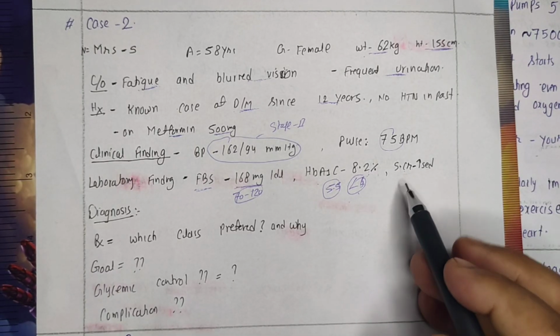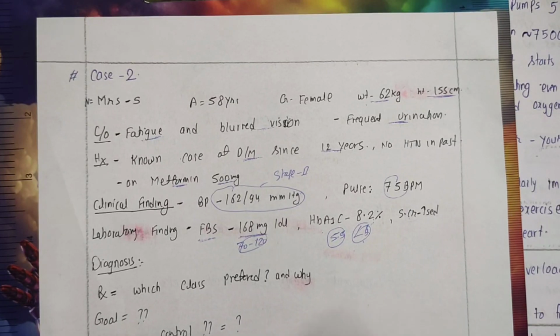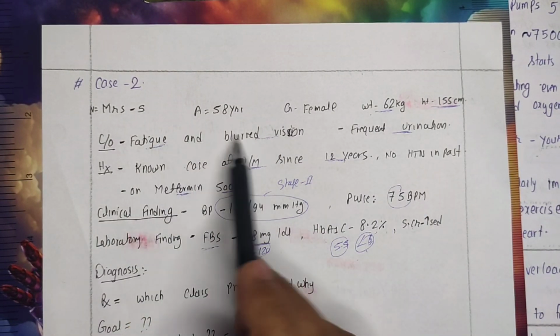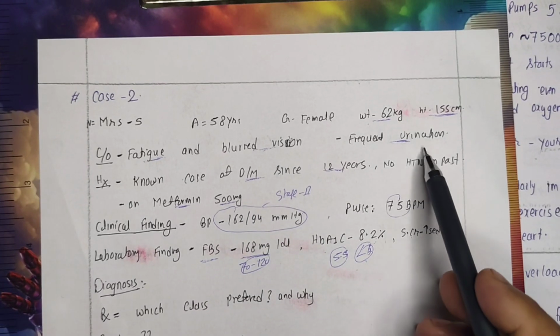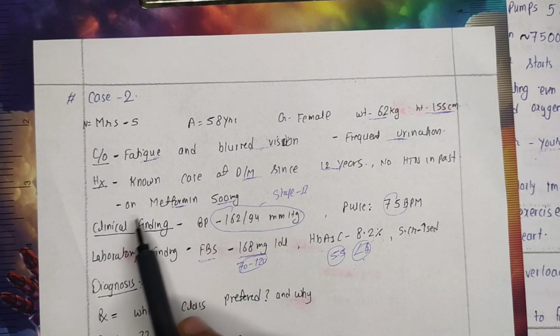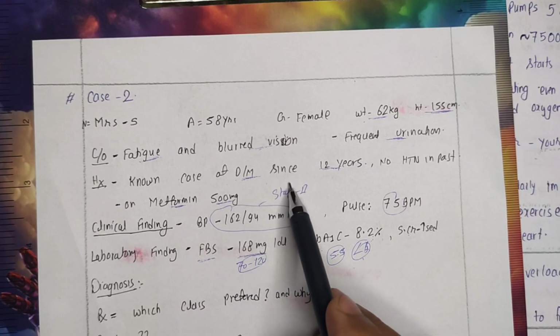Her creatinine level is also high. Now you see what evidences we are having. In the subjective evidences, she has complaints of fatigue, blurred vision, and frequent urination, which are indicating the symptoms of diabetes and hypertension. Then in the history, she had diabetes mellitus right now, which suggests that now also she can have an episode of increased glycemia level.